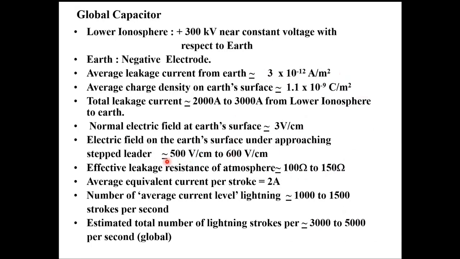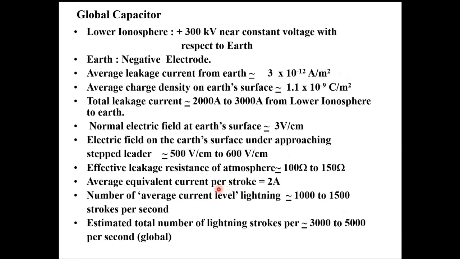Now, if you think of the lightning developing from the cloud to ground, which we will see a little later, the typical field on the Earth's surface goes up to about 400 volts per centimeter to approximately 600 volts per centimeter, just before the lightning reaches the ground. The average equivalent current per lightning stroke is 2 amperes.